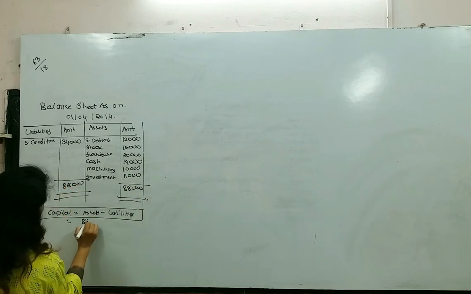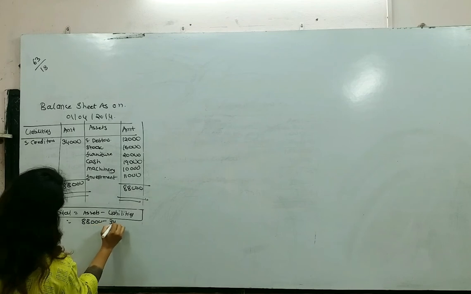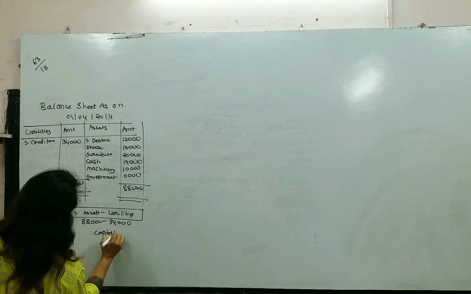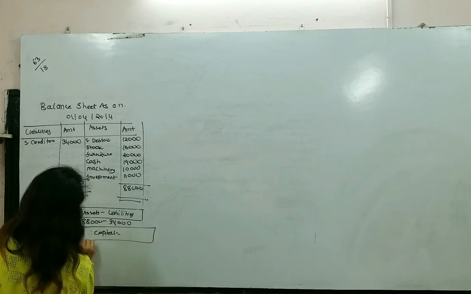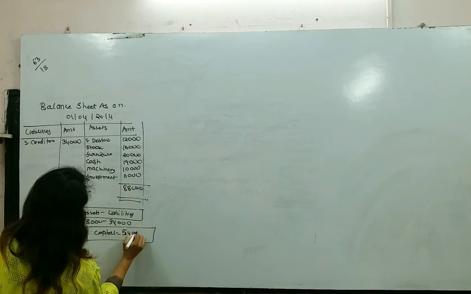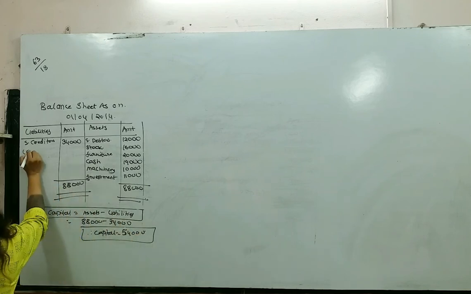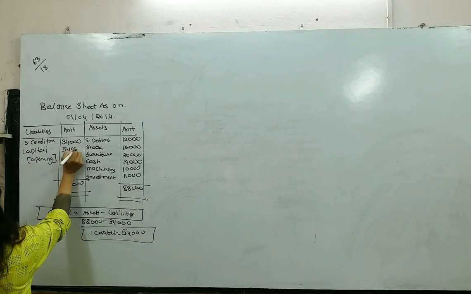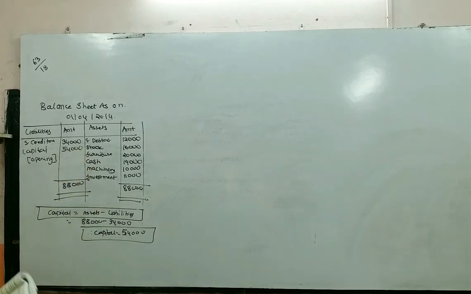Assets are 88,000 whereas liabilities are 34,000. Thus capital is equal to 54,000. Which capital did we get? We got the opening capital, or capital at the beginning of the year, that is 54,000.